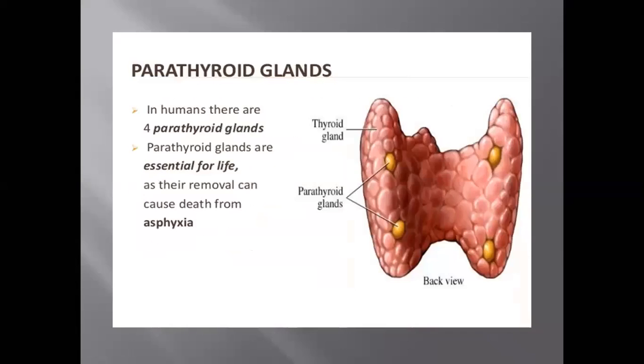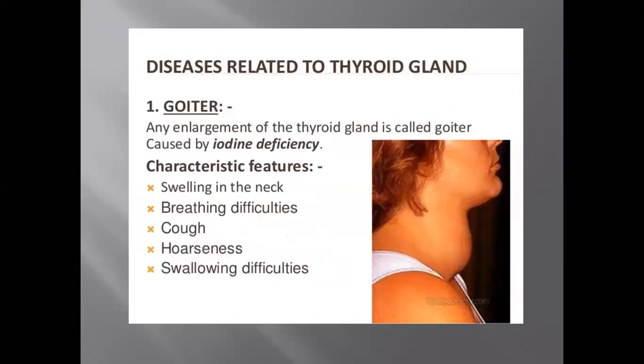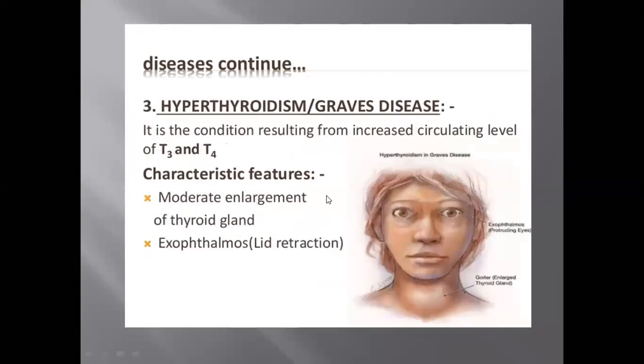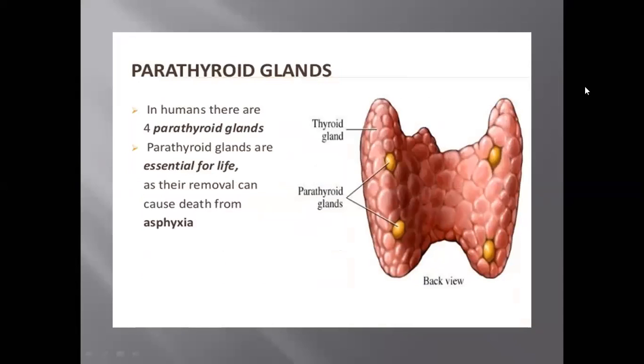Clear? Next thing, there is another hormone, calcitonin, which is responsible for depositing calcium from blood into the bone. It means it hardens your bones, right? But it decreases the blood calcium level. You need to remember these two functions because these are related to other glands, so you need to remember them. I will tell you there.